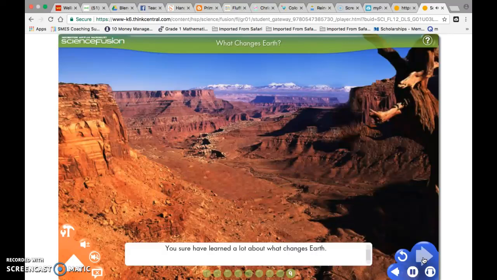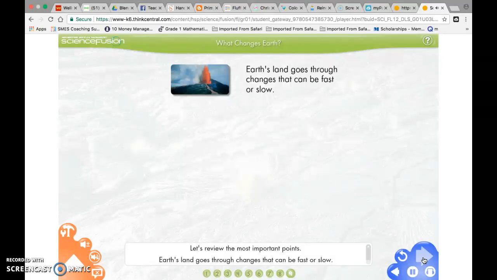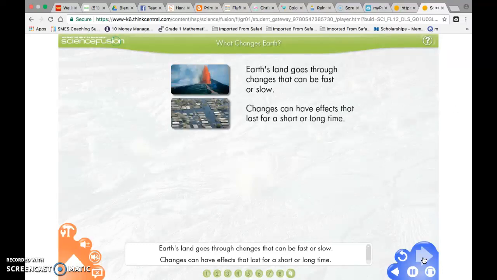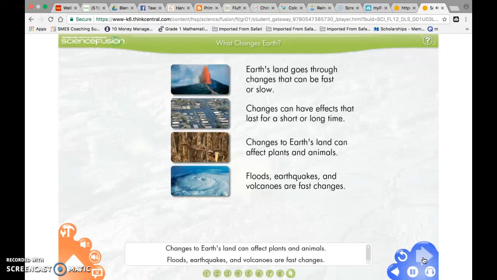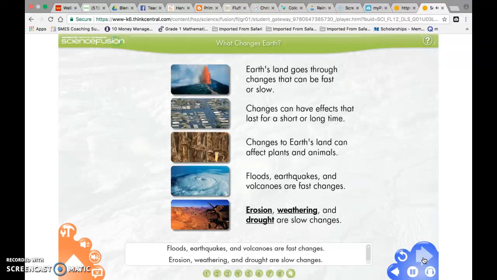You sure have learned a lot about what changes Earth. Let's review the most important points. Earth's land goes through changes that can be fast or slow. Changes can have effects that last for a short or long time. Changes to Earth's land can affect plants and animals. Floods, earthquakes, and volcanoes are fast changes. Erosion, weathering, and drought are slow changes.